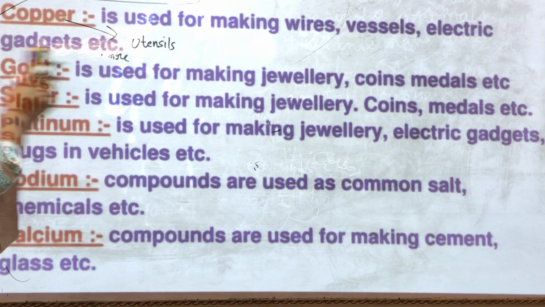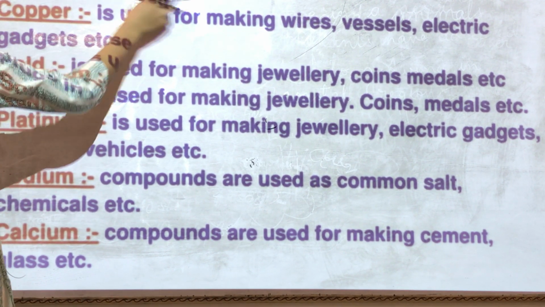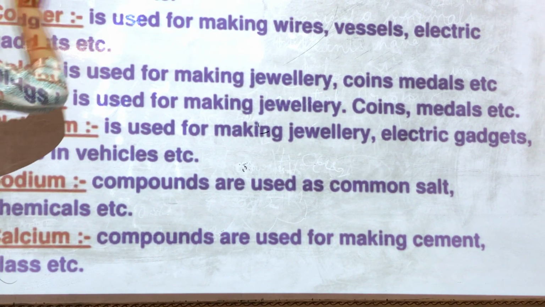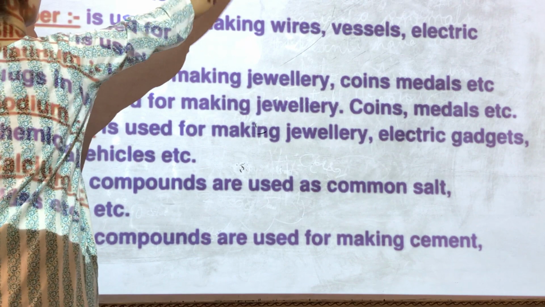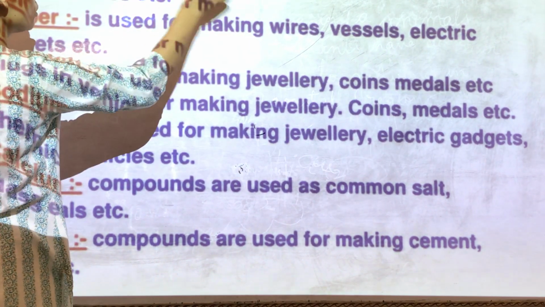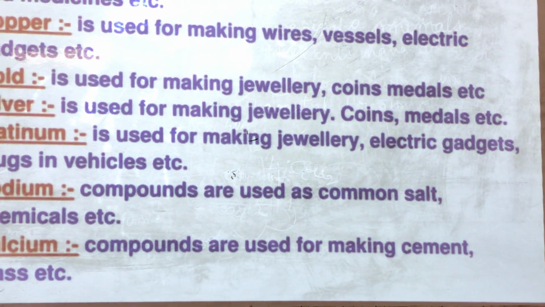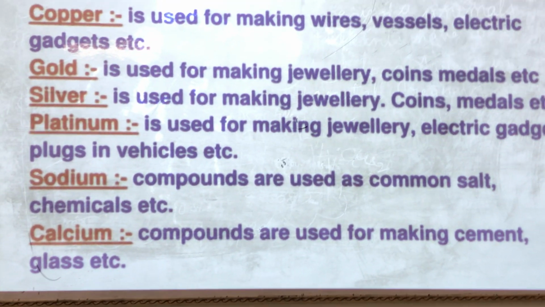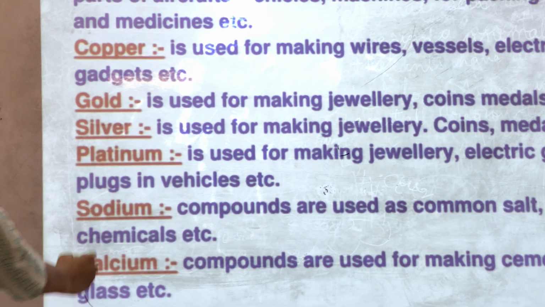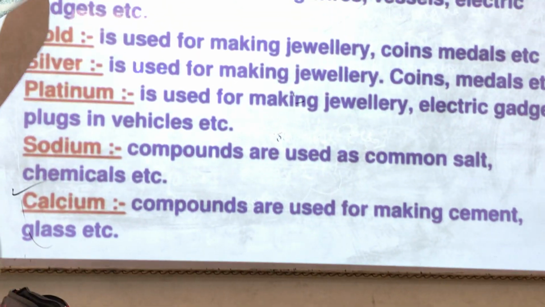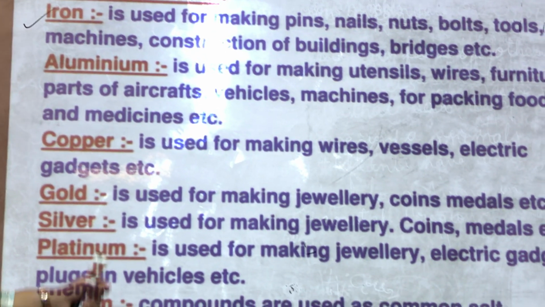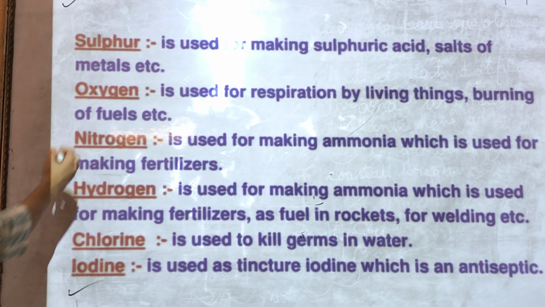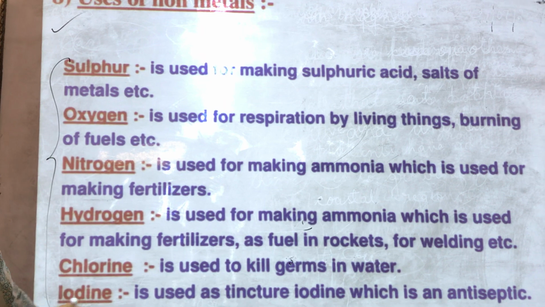Now children, do you know that these trace elements are also useful in our body? We all use nutrients in our body, so these metals are also taken in by our body in micro amounts, in very small amounts. Just like calcium is very important, iron is important, right? So similarly, let's see the uses of non-metals here. These are a few non-metals that I have taken.